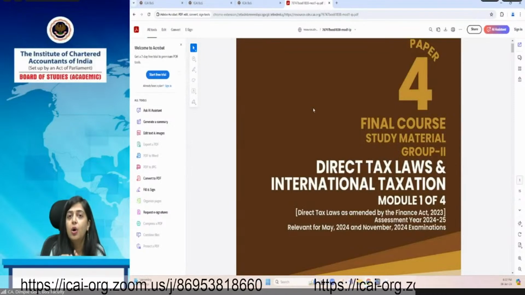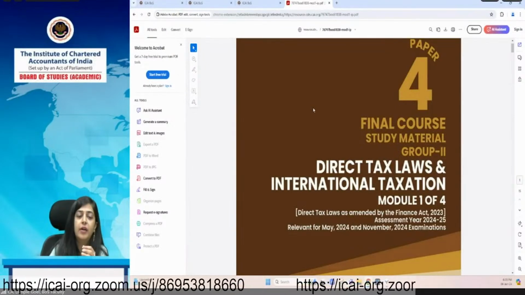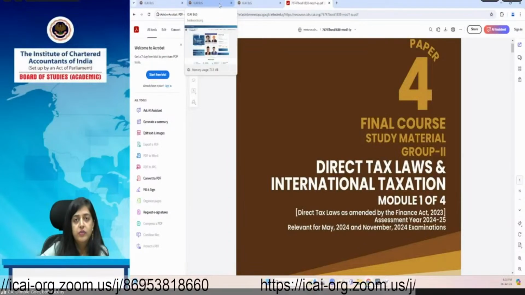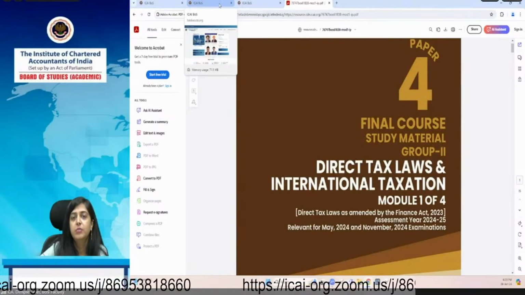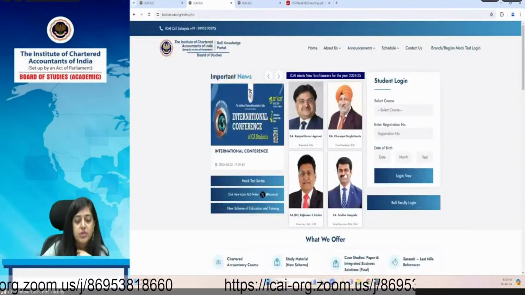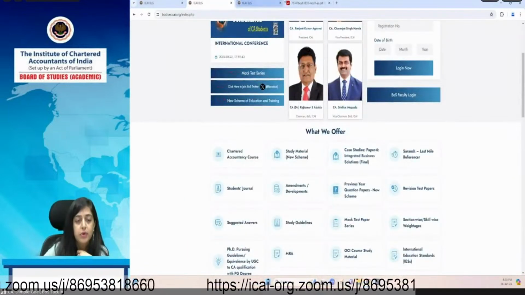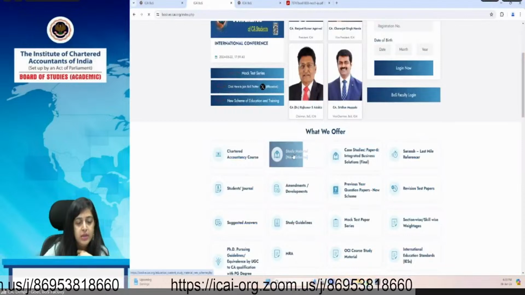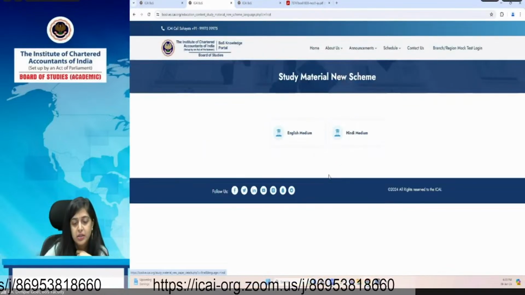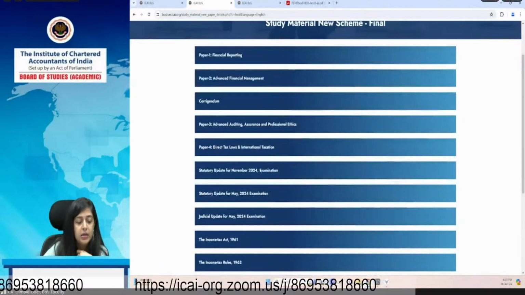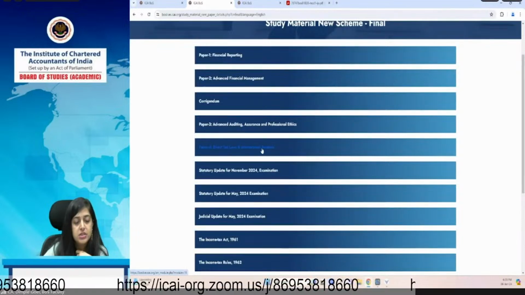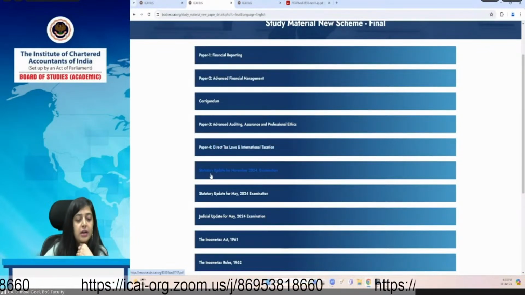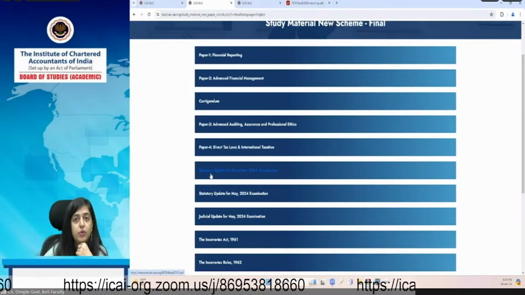But along with this study material, you have to update yourself with the significant notifications and circulars, legislative amendments or judicial updates, which are also hosted on the Institute BOS Knowledge portal. If you go through the study material page, you will find the Paper 4 Direct Tax Laws and International Taxation study material. After that, there is a statutory update for the November 2024 examination.